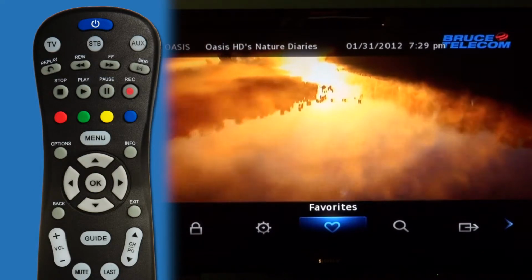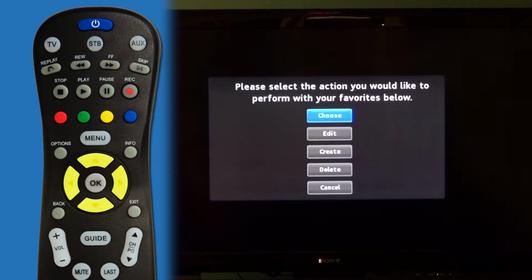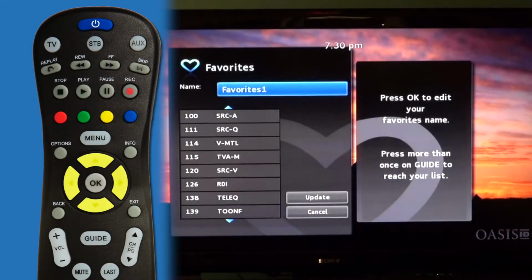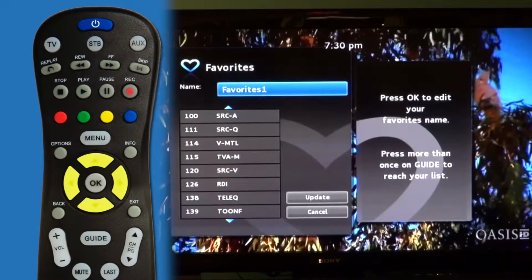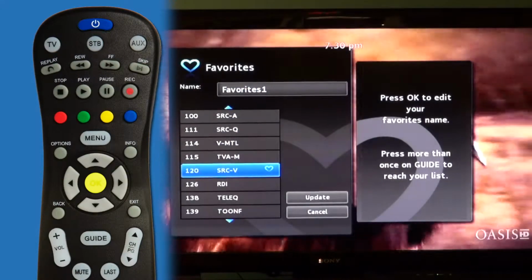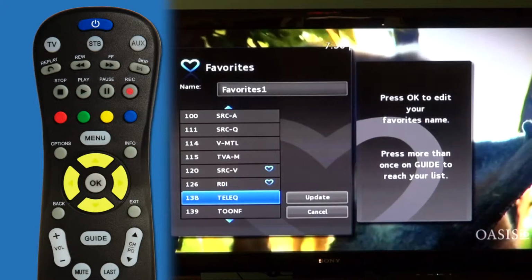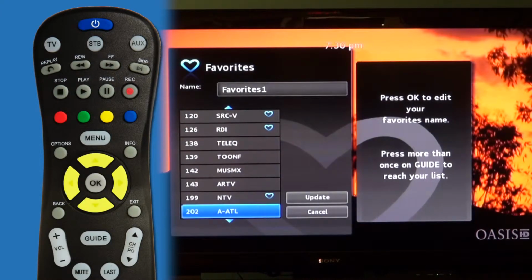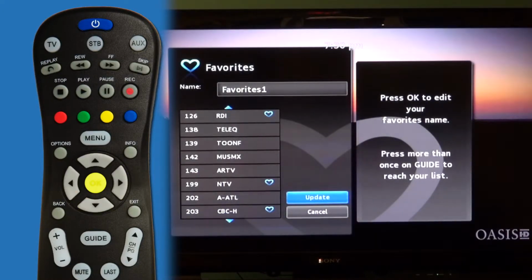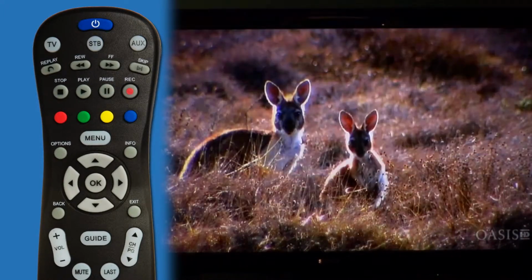Favorites allows you to choose, edit, and delete a favorites channel listing within your guide. To create a favorite list, highlight Create, and scroll through the listings and just click OK, and a heart will appear beside the channels that you've chosen for your favorites listing. Highlight Update, and now that favorites listing has been created.